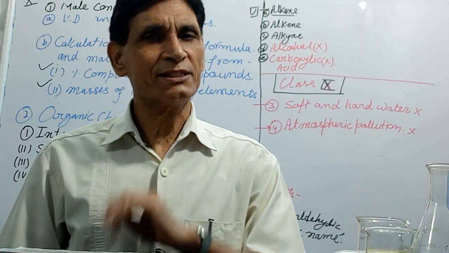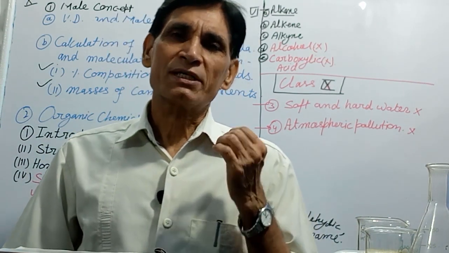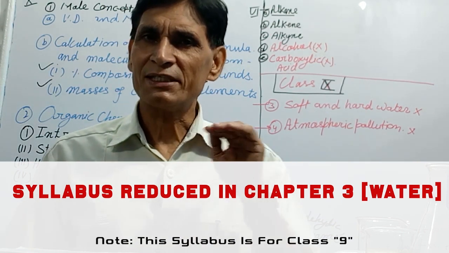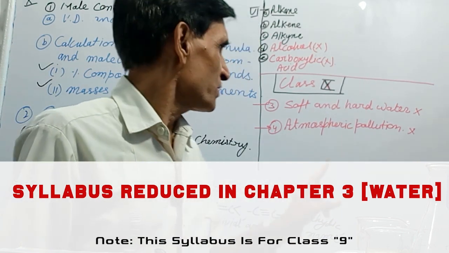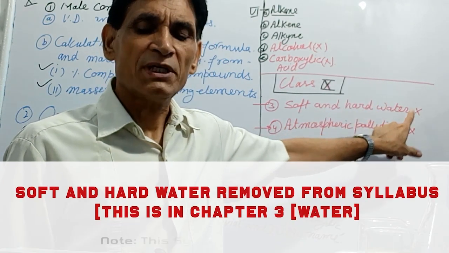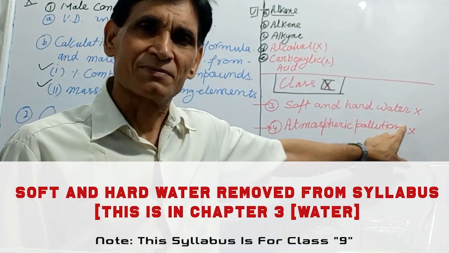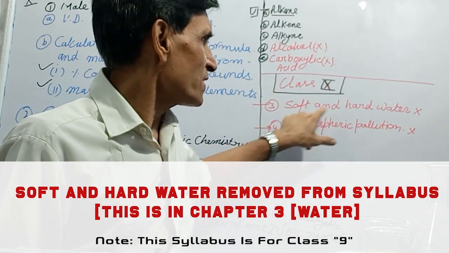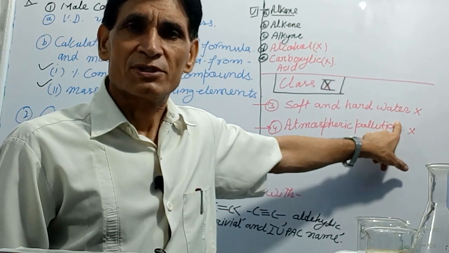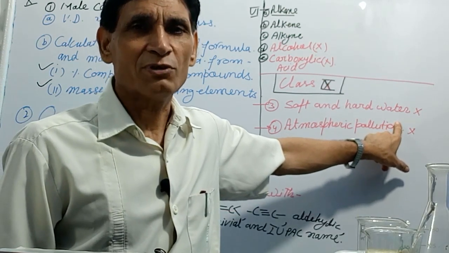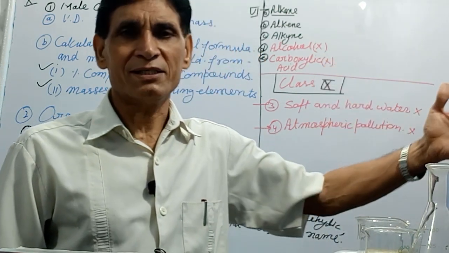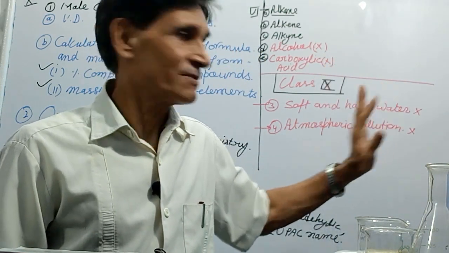Third chapter is the water chapter. This is a big chapter. Here something is removed. Which part is removed? Soft and hard water. You will prepare many things, but only this part, soft and hard water, is removed from your syllabus for 2021. Causes of hardness, methods of removing hardness of water, it is not there.